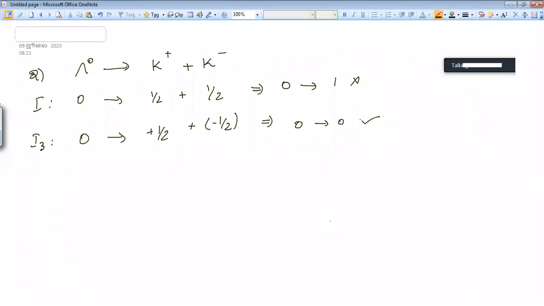Is it clear? Okay, I will explain one more. So K naught bar has the highest charge, plus 1 by 2, and K minus gets minus 1 by 2.